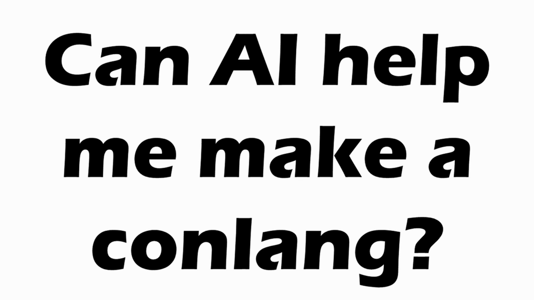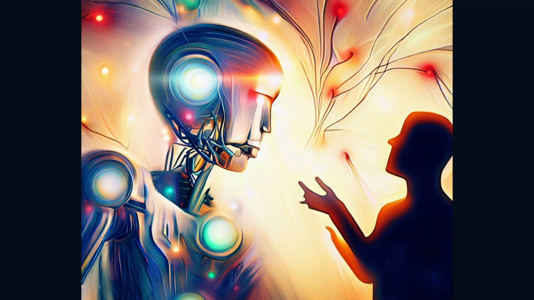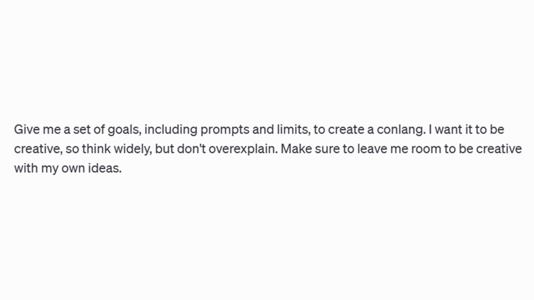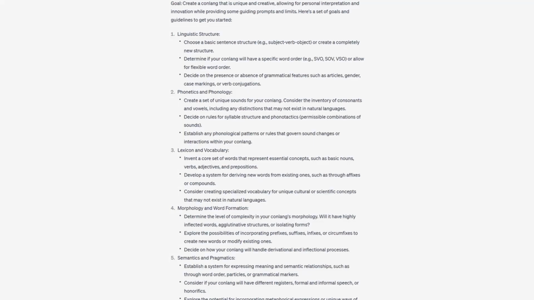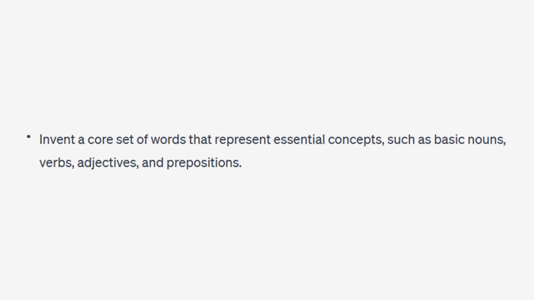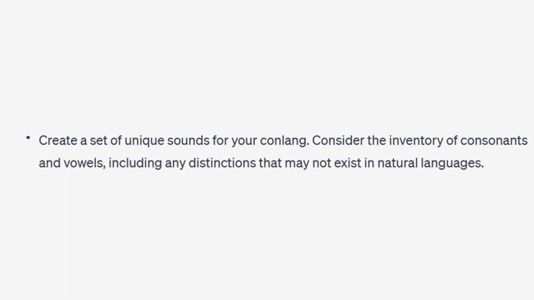There are likely a million ways I could go about this, but I decided to ask its help on one of the areas I find hardest: idea generation. Can AI give me the initial prompts to inspire me to create something wonderful and new? Well, when I asked it for prompts, what it gave back wasn't ideal. It seemed just to be giving me beginner's conlanging advice. Among its exciting and revolutionary ideas were to choose a word order, add words, and choose the language's sounds. So I went back to the drawing board.